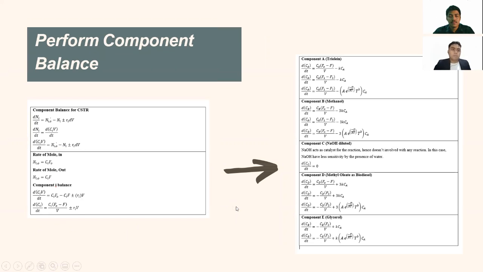Next, we perform the component balance. Component A stands for the triolein, component B is methanol, and component C is sodium hydroxide. For this one, sodium hydroxide doesn't get involved in the reaction because sodium hydroxide acts as a catalyst, so dC per dt is equal to 0. And we move to component D, which is the methyl oleate as the biodiesel that we are looking for, and then move to component E as the glycerol.